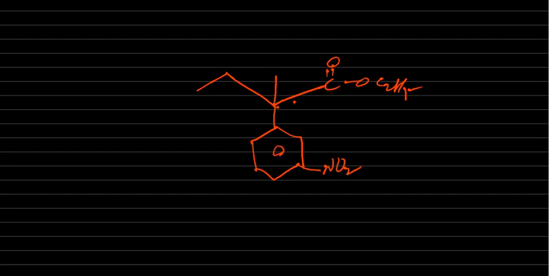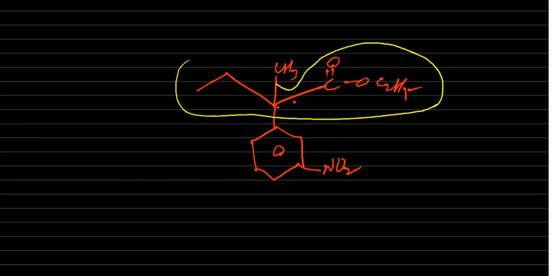Okay, what is the name actually? First you give the numbering this much. Okay, so it is a ester. What is this name? Ethyl 1, 2, 3, 4. Ethyl butanoate.